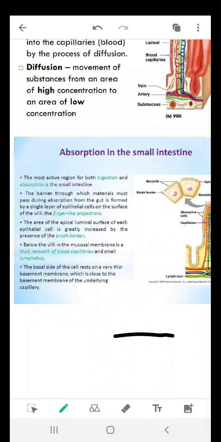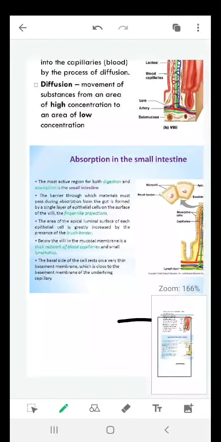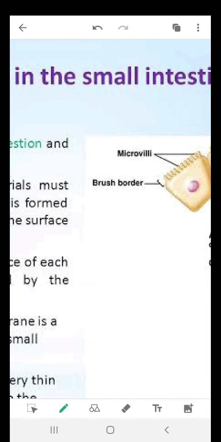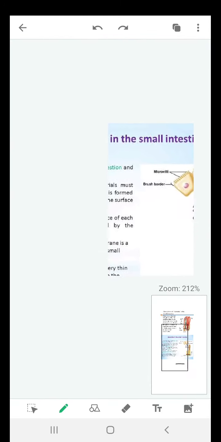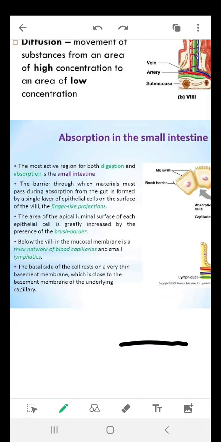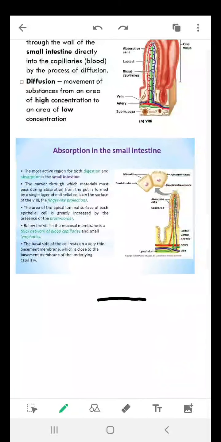The area of the apical luminal surface of each epithelial cell is greatly increased by the presence of brush border. If you can see, you have a brush-like structure over here. You can see this brush-like structure. ठीक है? This increases the surface area for the absorption. Below the villi there is a network of the blood capillaries and all. This is the place where the food is absorbed.